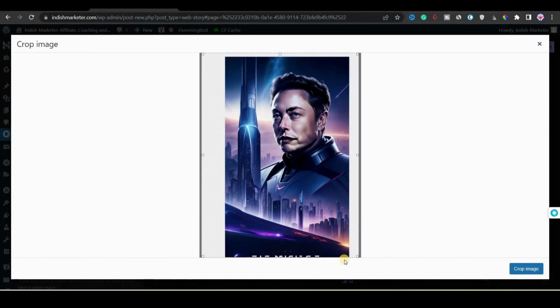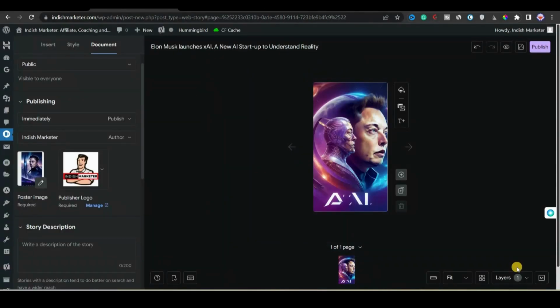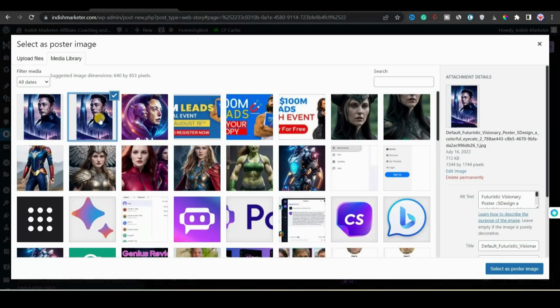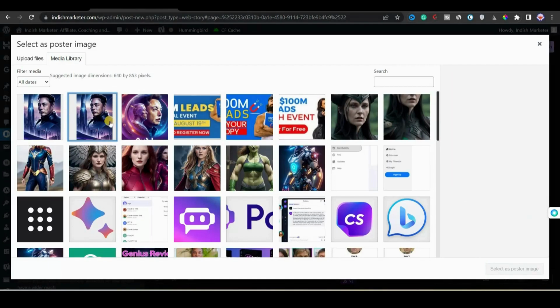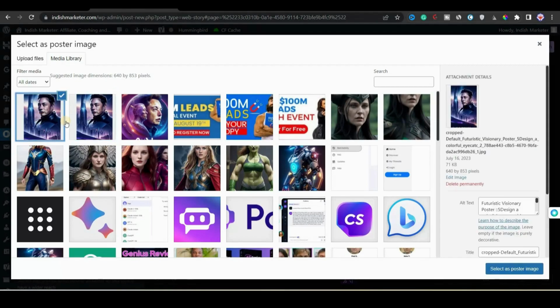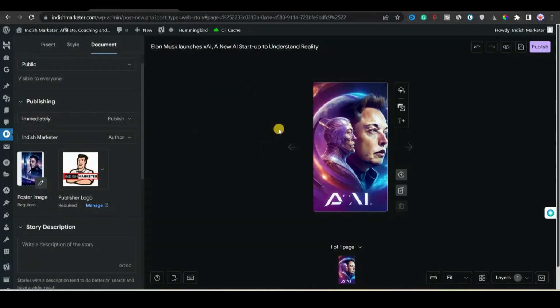Then you can see that the image needs to be cropped. If you crop the image, one thing, make sure that the image quality will decrease, right? So make sure that you make high quality images. You can see that the poster image is not as good as we expected, so I will change the poster image, because it's not a good quality poster image. If we check the image size of the poster image, it has decreased and it is only 71 KB right now. So we need to change that.